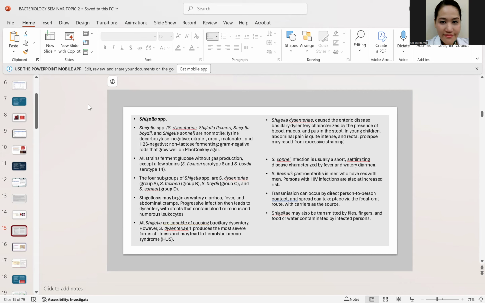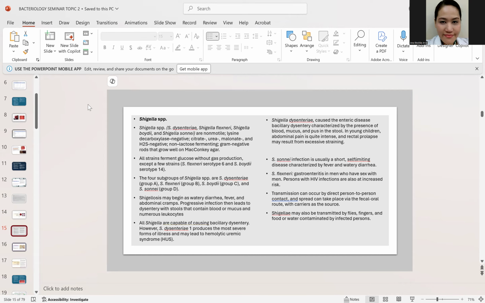When you say dysentery, or bacillary dysentery, you have watery stool with blood, mucus, and pus in the stool. Okay? So you have watery diarrhea, bloody, with mucoid and pus in the stool. That is the characteristic of Shigella dysentery. And then of course, you're going to have abdominal pain, intense abdominal pain. Sometimes you're going to have rectal prolapse because of the severe diarrhea.